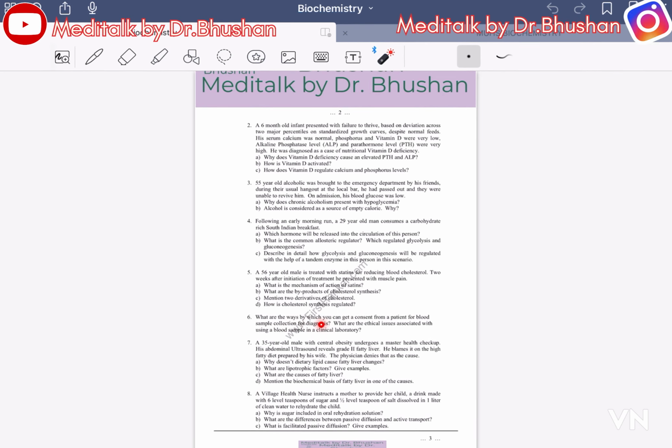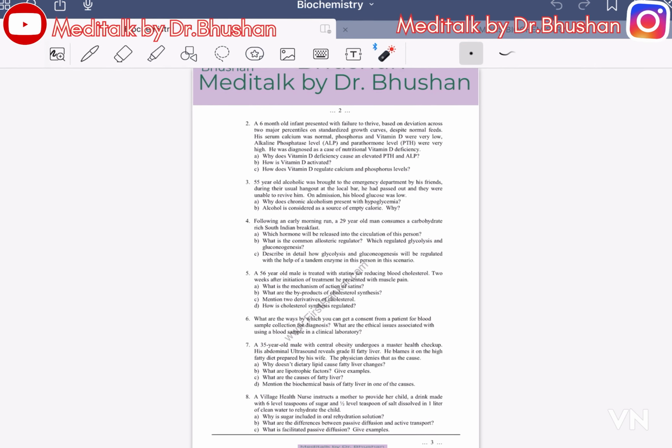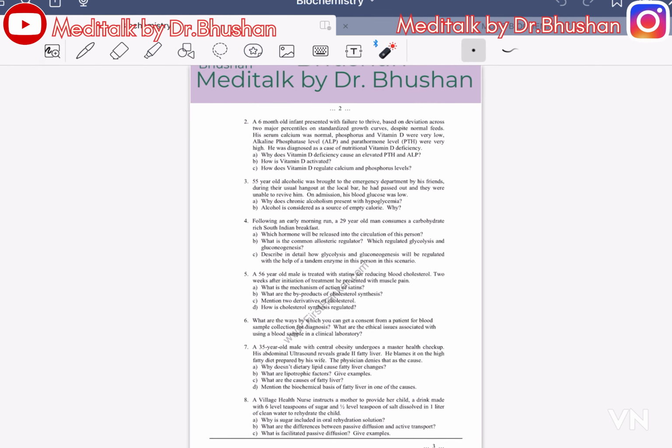What are the ways in which consent can be obtained from the patient for blood sample collection and diagnosis? What are the ethical issues associated with blood samples in the clinical laboratory?